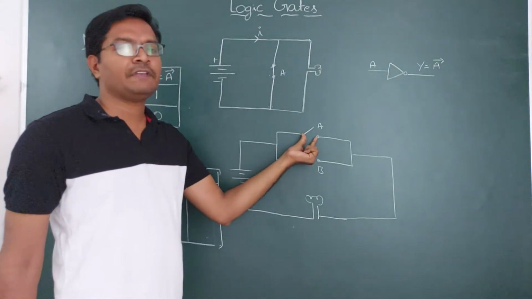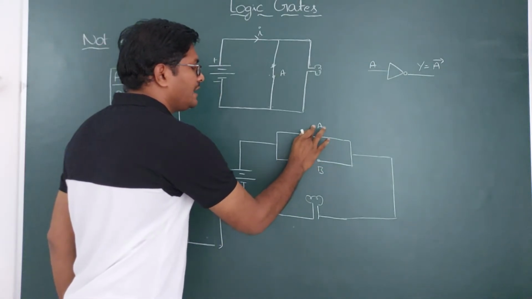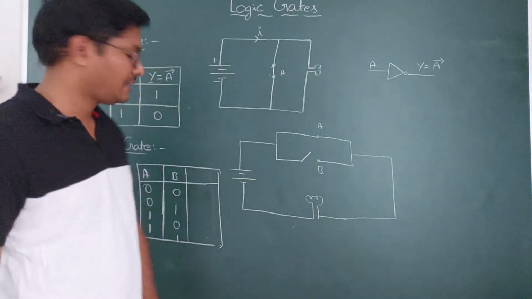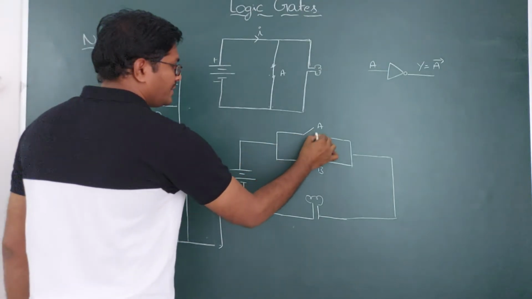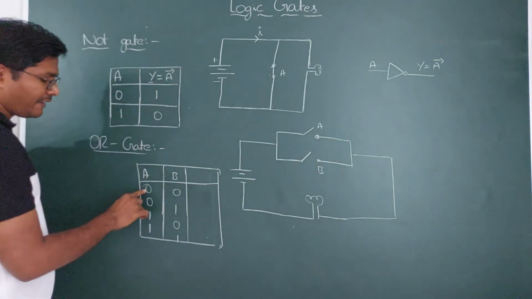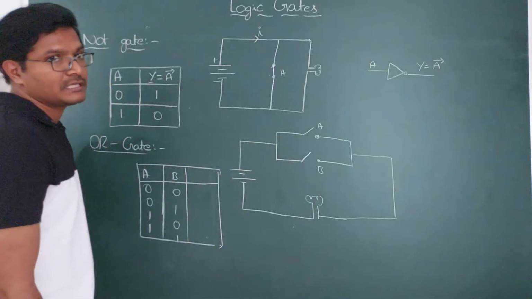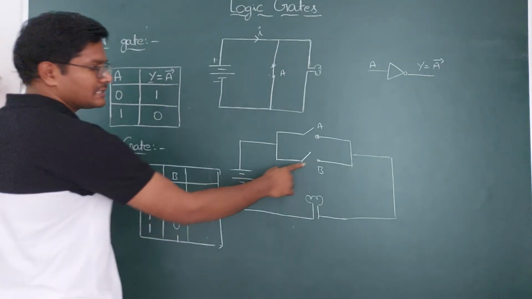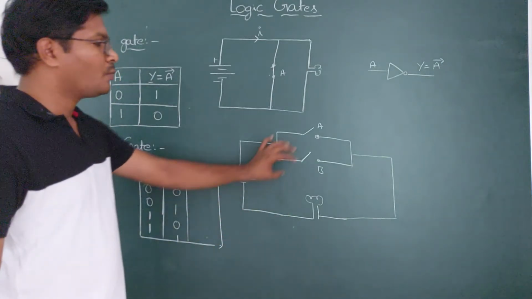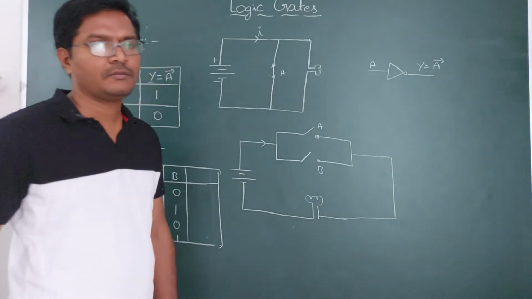Now if you see this circuit here, if A is having a high signal, it has to be closed. If A is 0, that means it is open, there is no current, which is said to be the low signal. And B is also open, 0. If both are open, then no current is passed through this bulb.